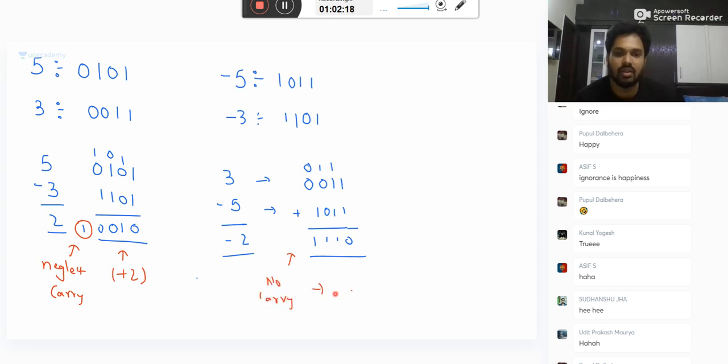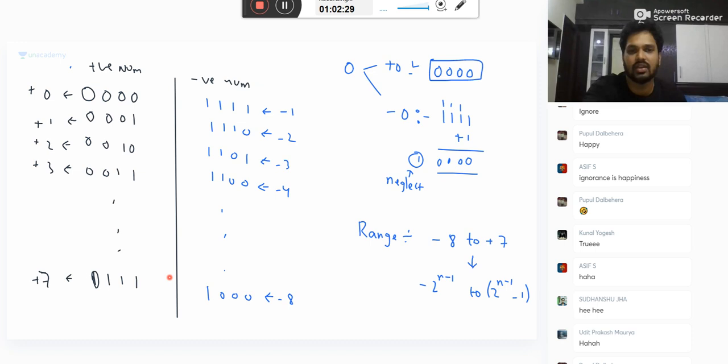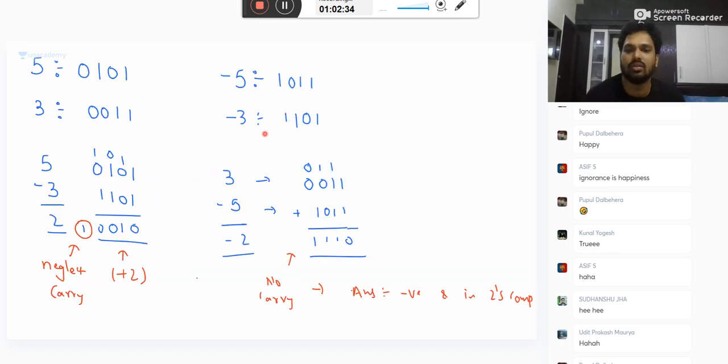Same rule: the answer is negative and in 2's complement. Okay, so 1110 is how much? My dear friends, check it here. 1110 is how much? This is nothing but minus 2.